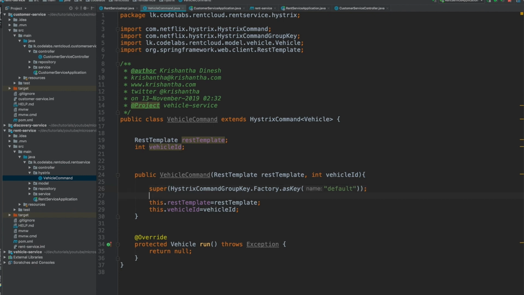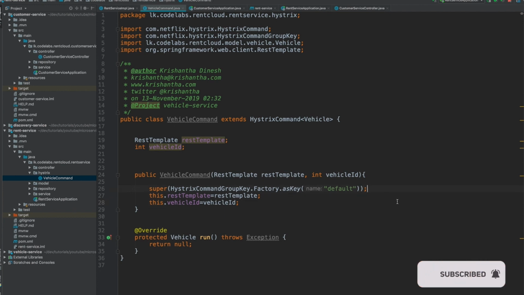We need to put the request into a group because this is going to create multiple threads and everything. So this is very simple, right? The vehicle type is implemented using the HystrixCommand abstract class. So I'm done.